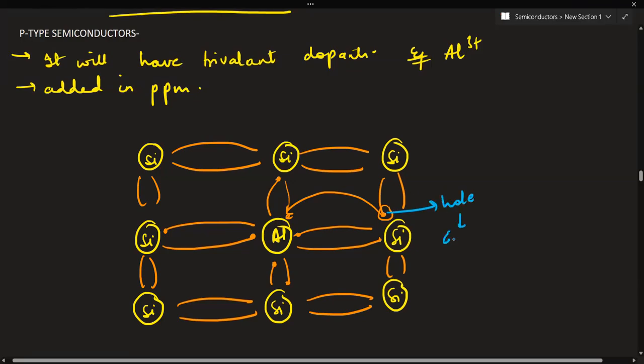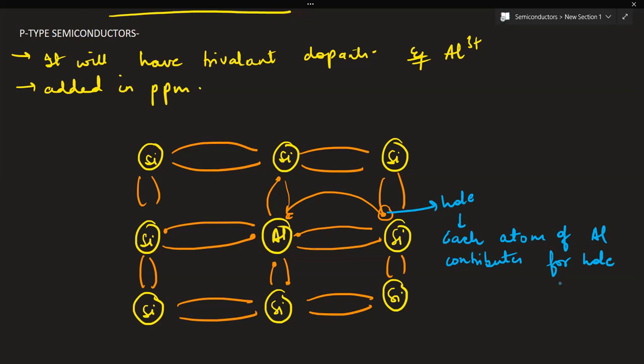So what happens? Each atom of aluminium contributes a hole. So are the number of holes equal to number of electrons? Are the number of electrons greater than number of holes, or less than number of holes? Yes, number of holes are greater than the number of electrons. Exactly, number of holes are very, very much greater than number of electrons.